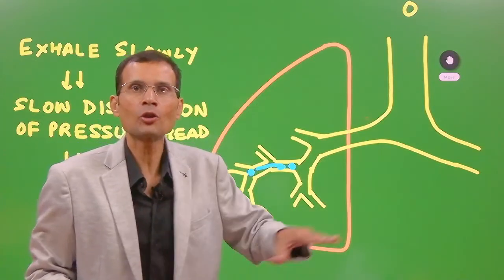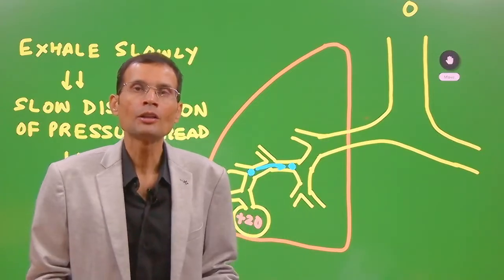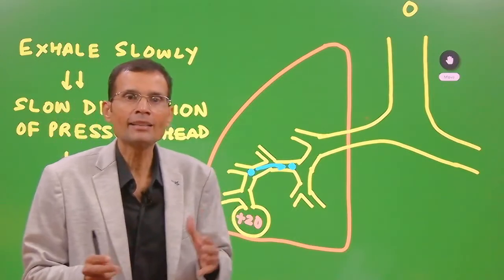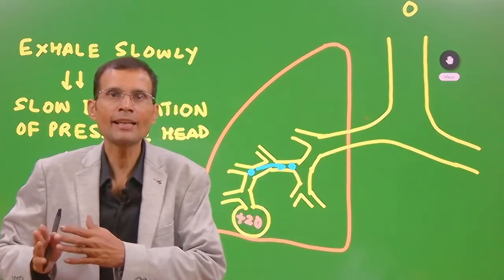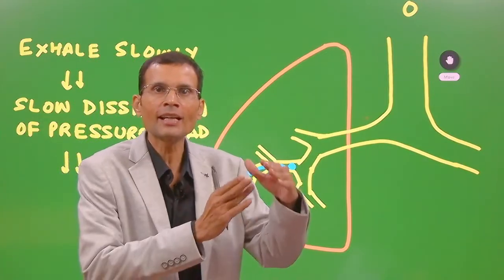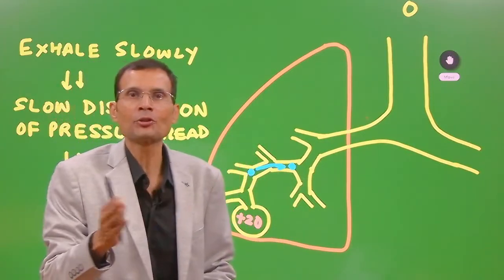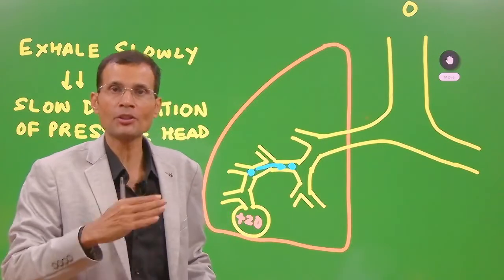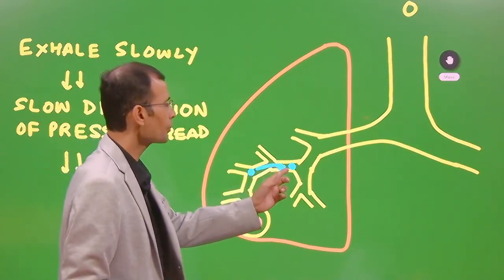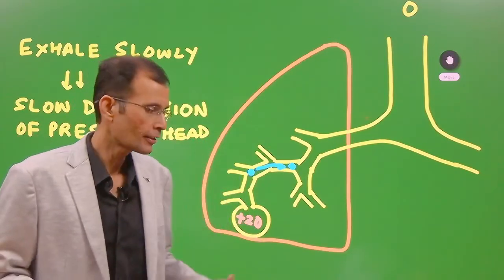Early means in the non-cartilaginous airways, the lower airways. So what they are attempting is to exhale slowly. The COPD patients exhale out slowly. Slow exhalation means the pressure head from plus 20 will dissipate gradually, like plus 20, plus 19, plus 18, plus 16, plus 10, plus 8, plus 6. That means the equal pressure point shifts.